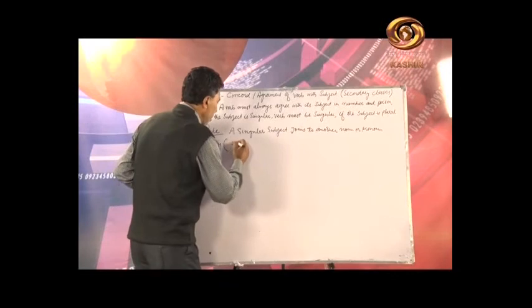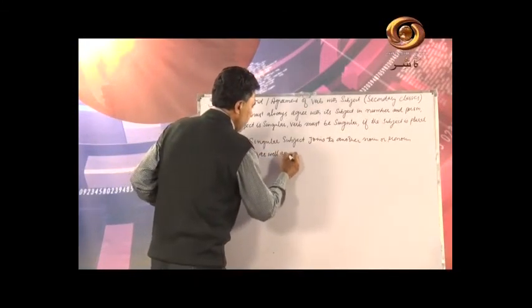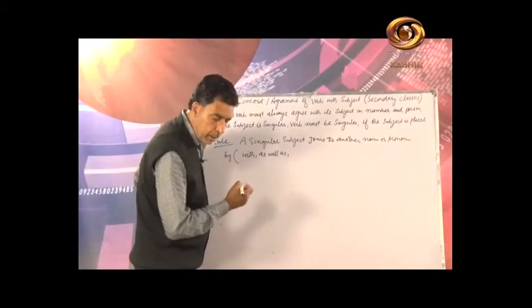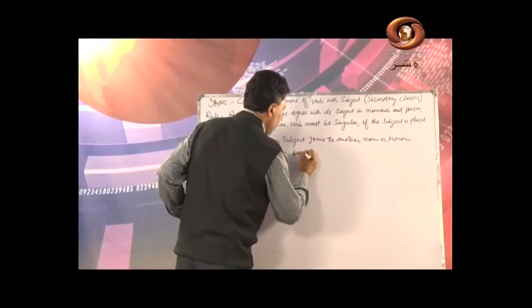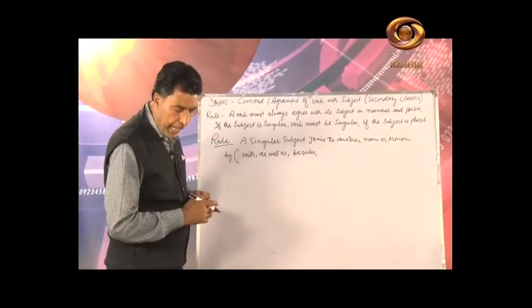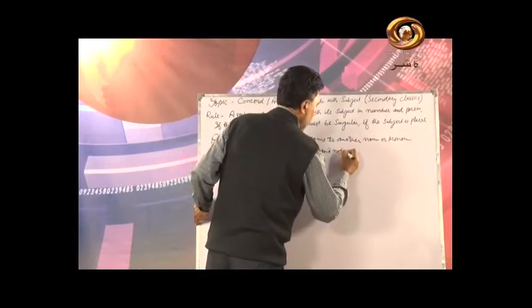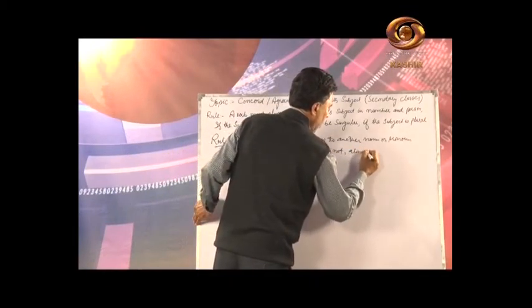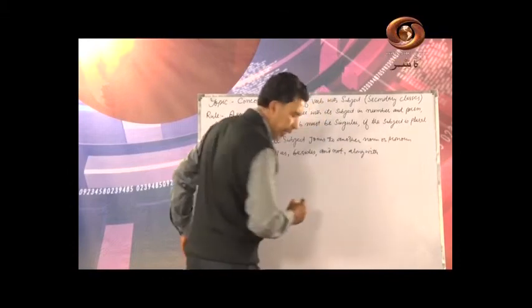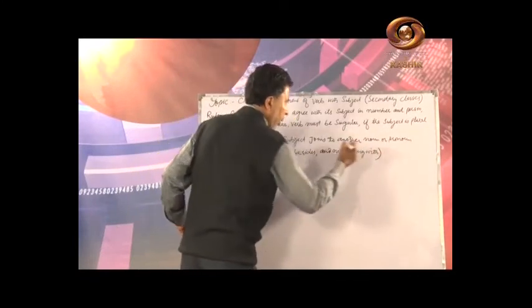With, and I will give you some examples, as well as, besides, and not, along with, and there is not only but also, etc. Let me tell you first about this rule.